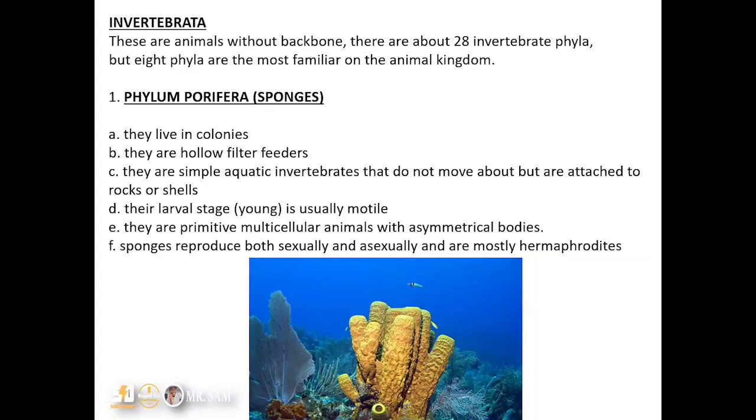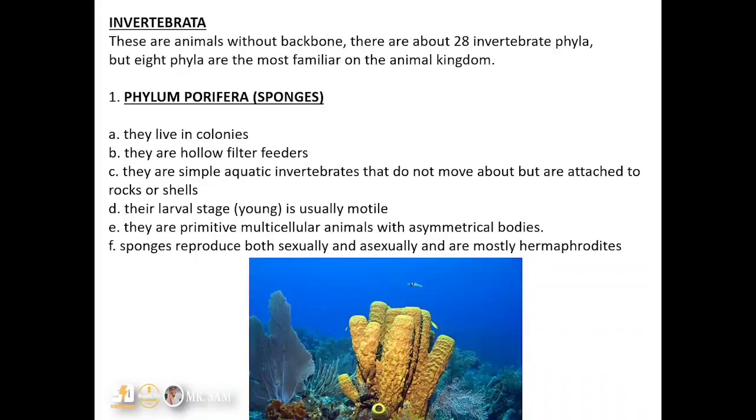They are simple aquatic invertebrates. They do not move around but are attached to rocks or shells. But the funny thing is that their larval stage is usually motile. When we talk about motility, we mean they can actually move, but as they grow into adult sponges, they become immotile. That means they are no longer able to move, but rather are attached to rocks or shells.